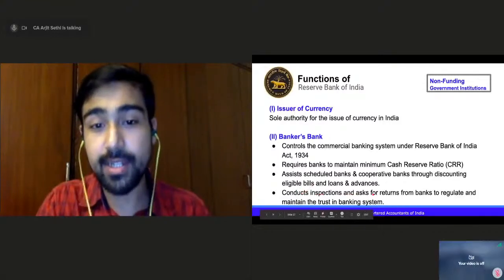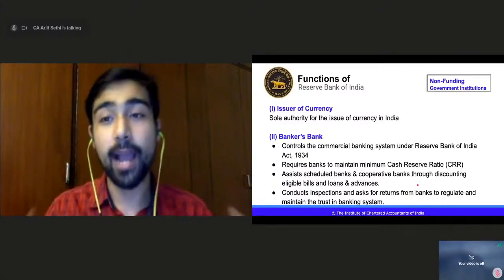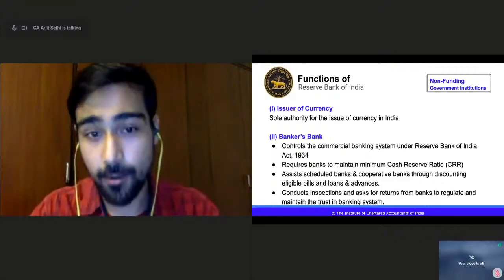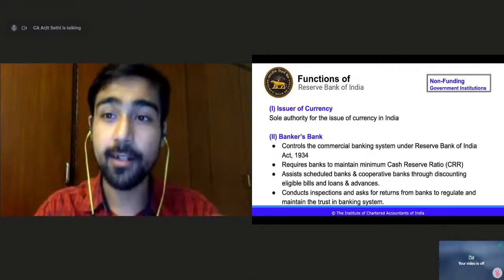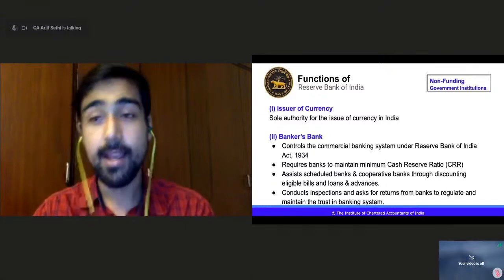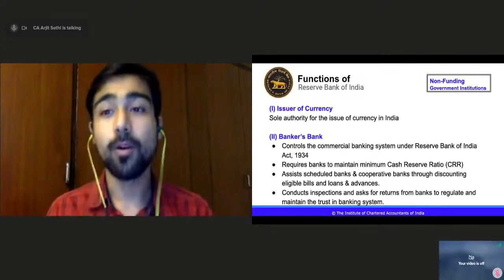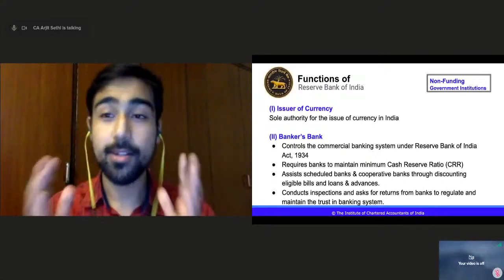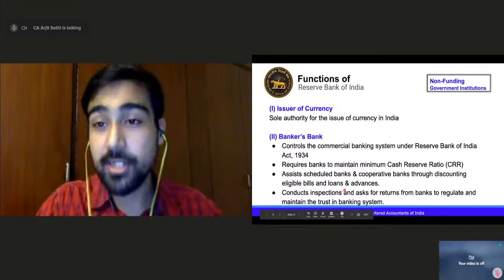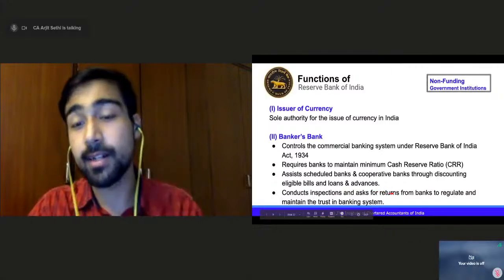It conducts inspections and asks for returns from banks. As a chartered accountant, you will study under bank audit, as you go further up in the syllabus in the next levels of this course, that banks have to file returns with the RBI every year, every quarter, and even monthly returns. So banks have to report to the RBI what they are doing with their money, and what the money in the economy is being used for. So it conducts inspections and asks for returns from the banks, right?